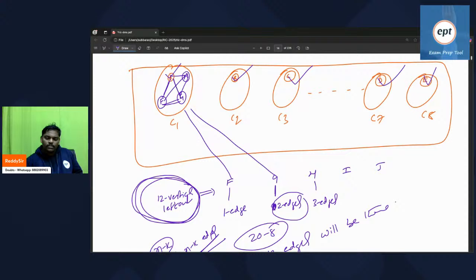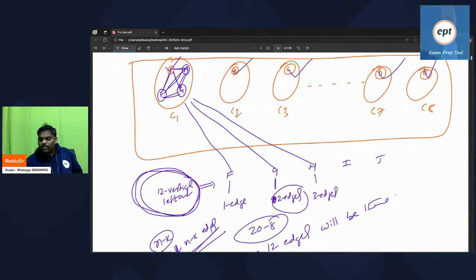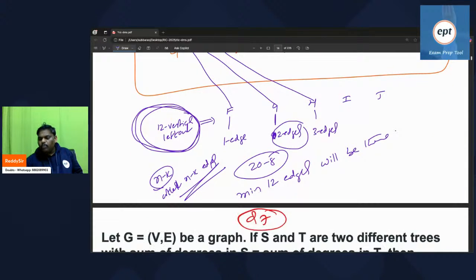This is one edge. Two also can come. When I keep the H also here, so three edges came. One here, two here, three here, three edges. What I mean to say is, with the left out people, every person not only gives one edge, he can give more edges also.